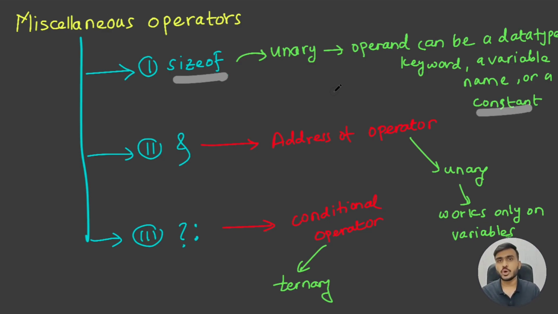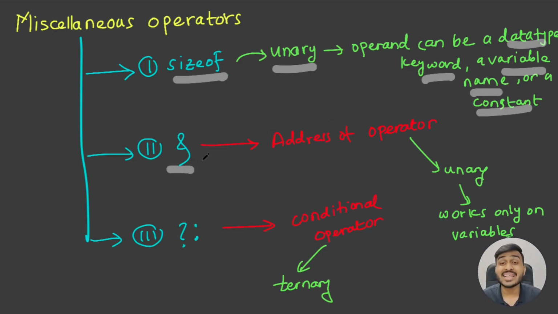I'm going to show you the sizeof operator in action when I move to Visual Studio Code. Right now we are just discussing the theoretical part about sizeof, or I'll say all miscellaneous operators. The main thing about the sizeof operator, and you must have guessed it, is that it's a unary operator. It needs only one operand in order to perform its operation. Either it's going to be a data type keyword, or a variable name, or a constant. So you can give any operand from this list.